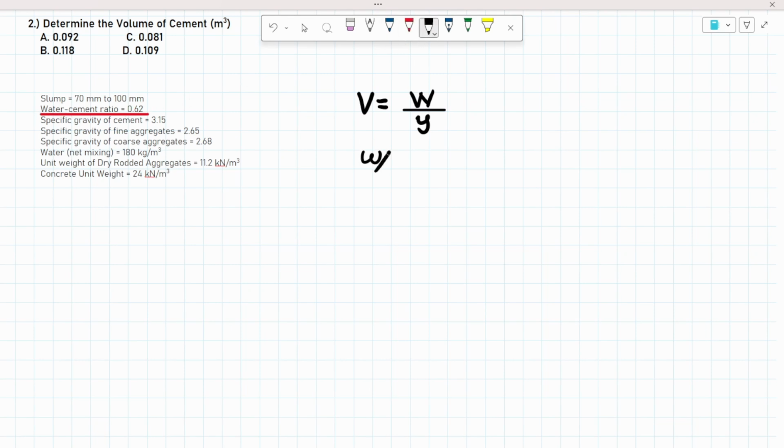Water-cement ratio is simply the ratio of the weight of water over the weight of cement. Take note, the weight of water is in the numerator, and cement is the last one, in the denominator. So, that is the formula, and we can solve for the weight of cement.